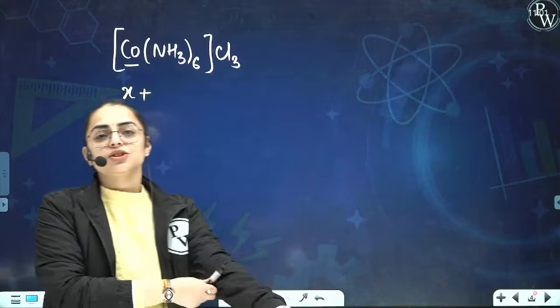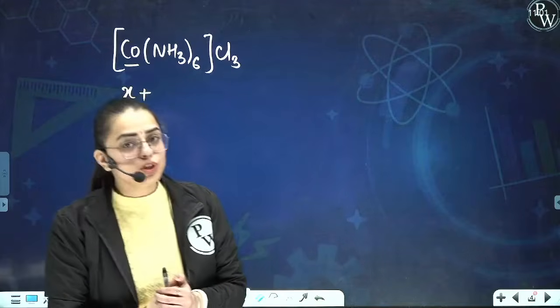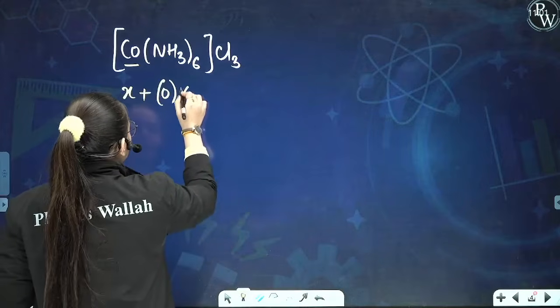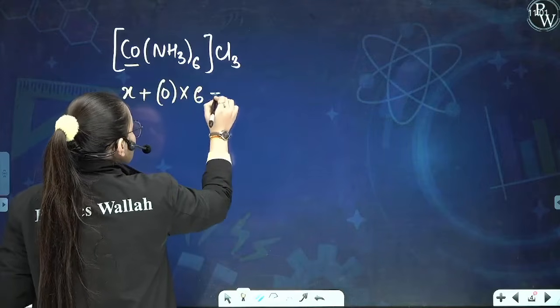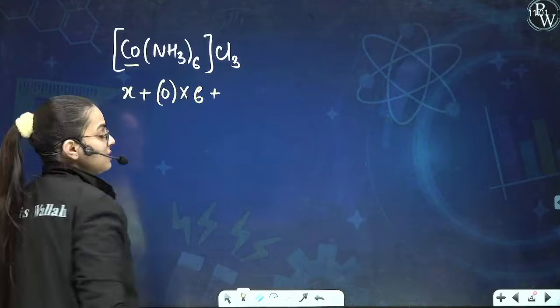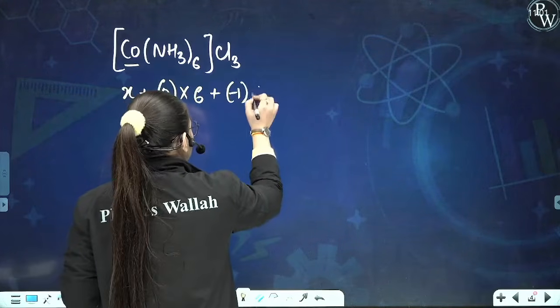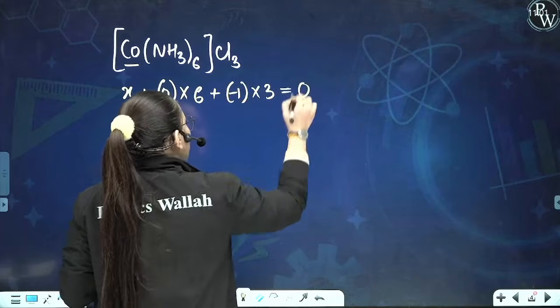Basically, it is neutral. It has a 0 charge. So, it shall be 0 into how many ammonia? 6. Now, we add Cl, which holds a -1 charge. How many Cl? 3. Their sum shall be equal to 0.